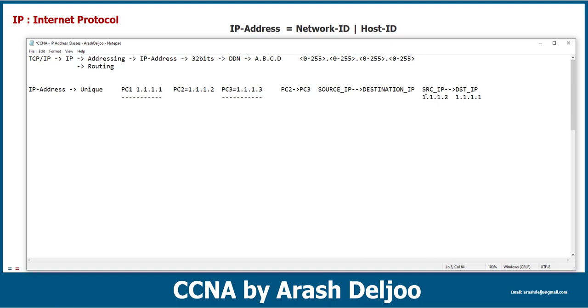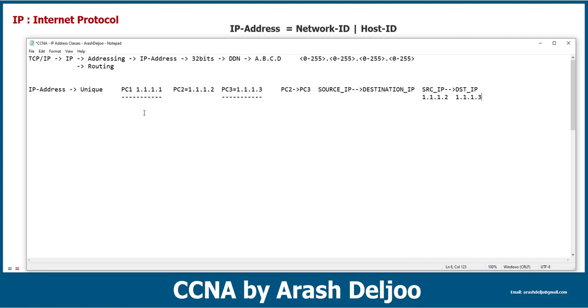Because of that, you can send traffic from PC2 to PC3 with the source IP of 1112 to destination IP of 1113, okay? Uniqueness is so important, as it is one of the most important criteria of the IP address.